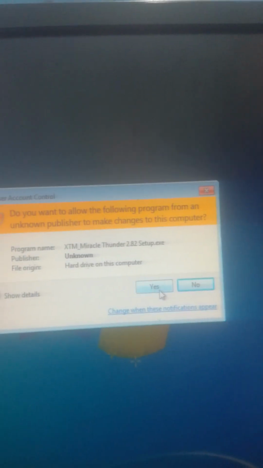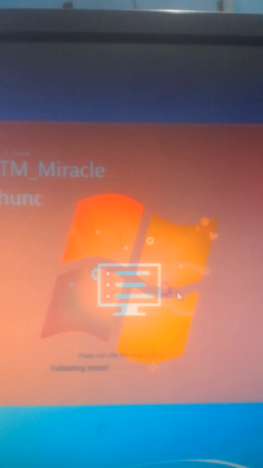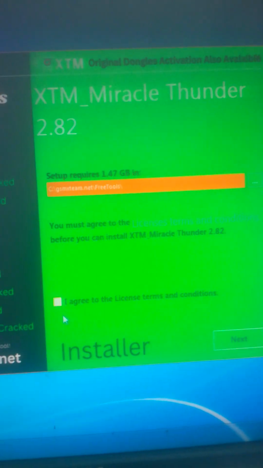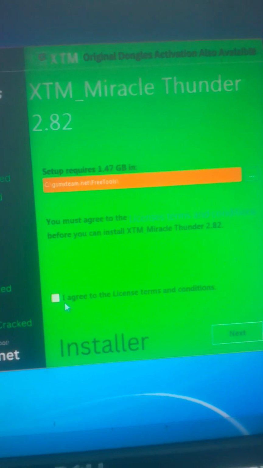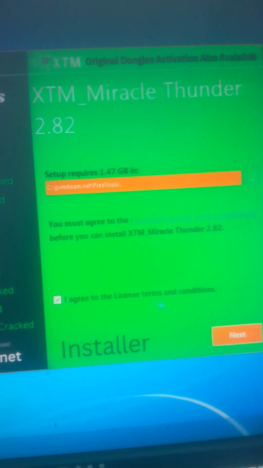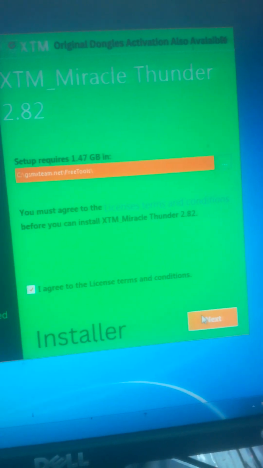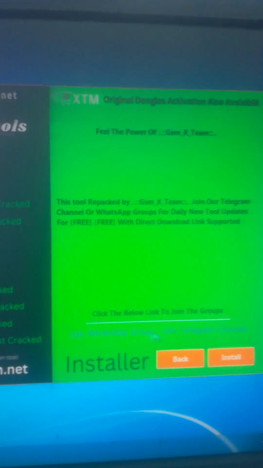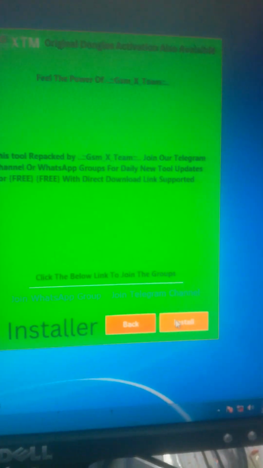After you double click, it will show you the user account control like this one. Then you click on yes. Then it will show an explorer like this one. So you have to agree to the license terms and conditions. You click here, then you click on next. After clicking on next, you go on install.